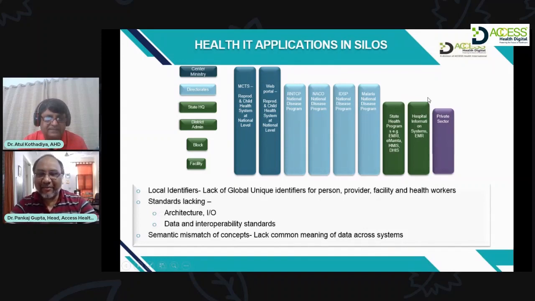So, Dr. Atul, you have covered it pretty well. But the point is that a lot of systems are in silos. They're not talking to each other. The best example which I always give is if a low birth weight baby is born to a woman who had tuberculosis in the past, there is no way you can trace it back and say that probably the low birth weight was because of tuberculosis, because the birth of the child is recorded in a different system, the pregnancy in a different system, then the woman's health previous to the pregnancy in another system.